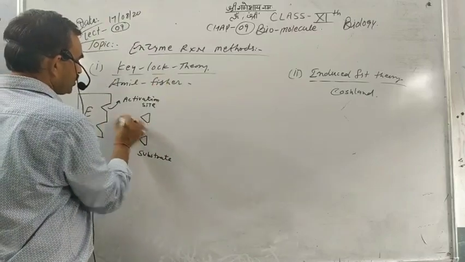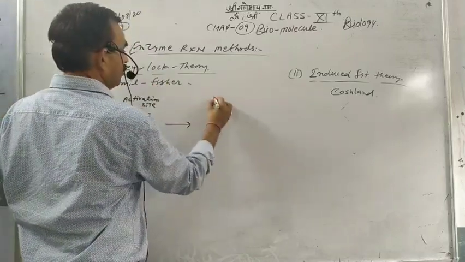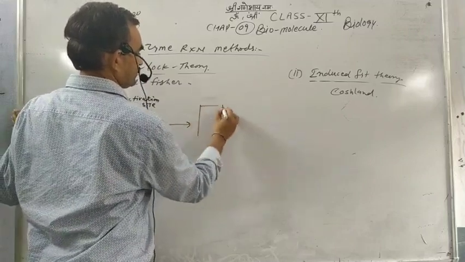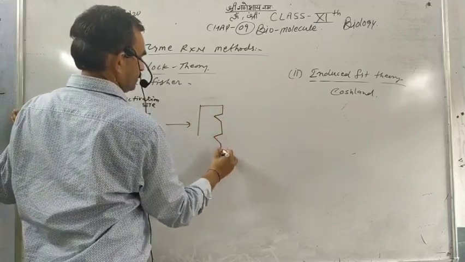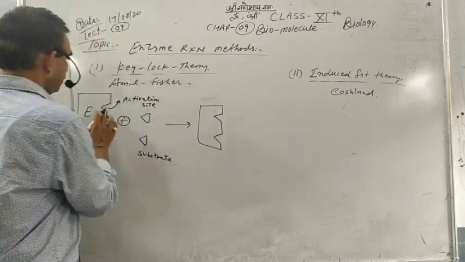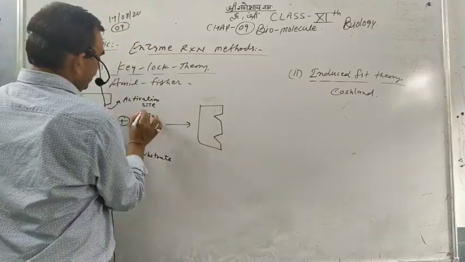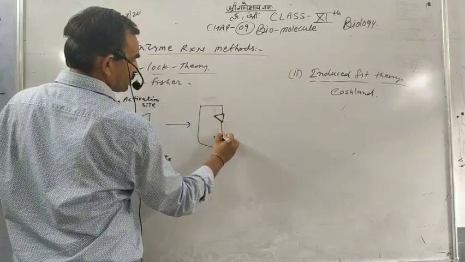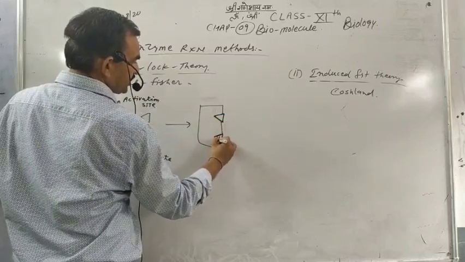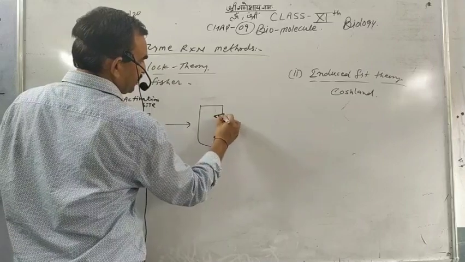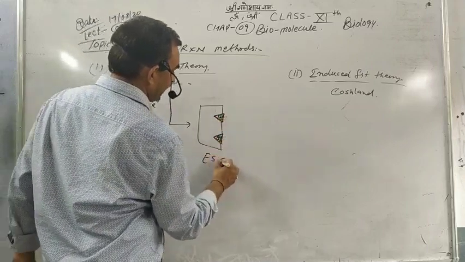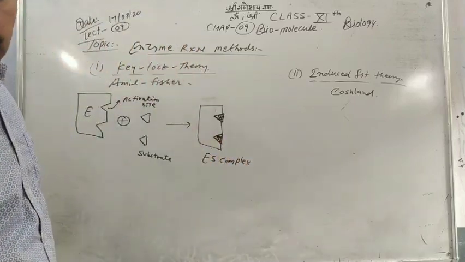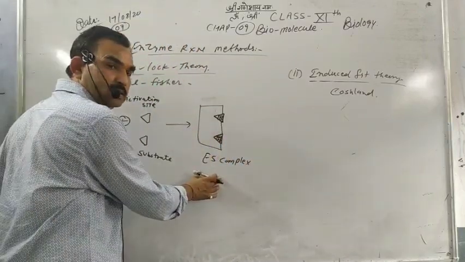So they react to each other. These are the activation sites and these are the substrate. The substrate is put into the activation site and makes the ES complex.